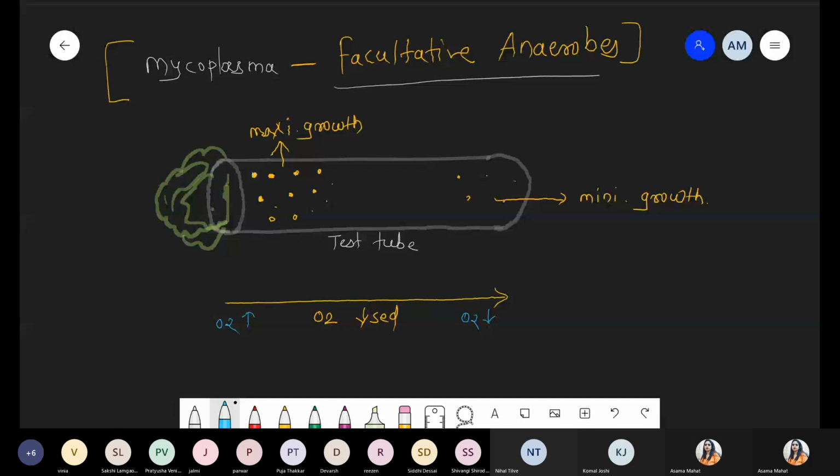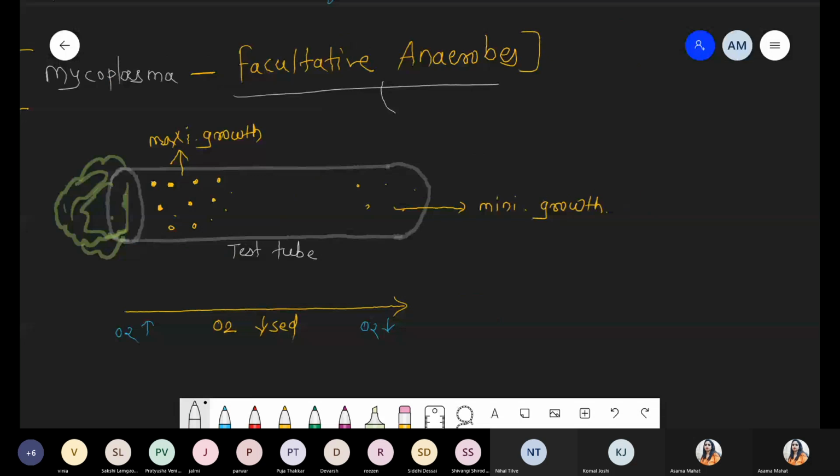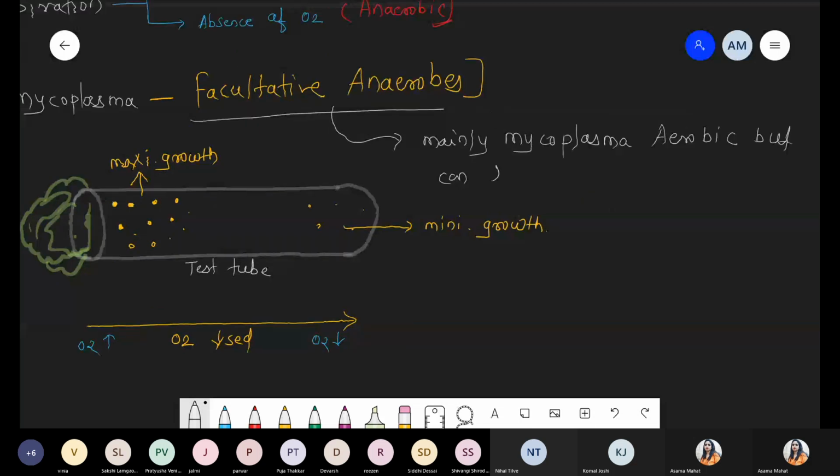So I'm writing this information here. Facultative anaerobics, nothing but mainly mycoplasma. Mainly mycoplasma are aerobic, but can survive in anaerobic condition also. So please highlight this point. It's important.